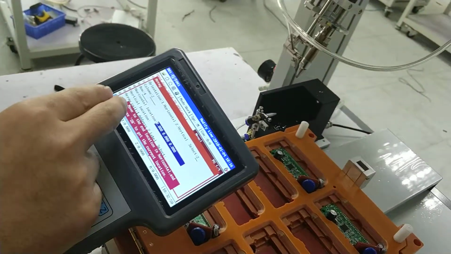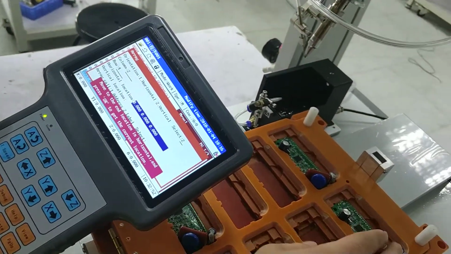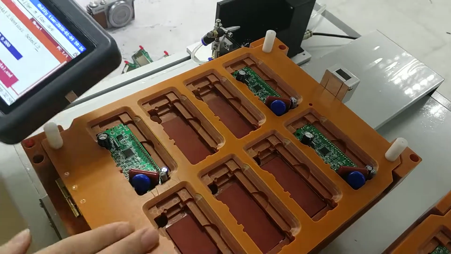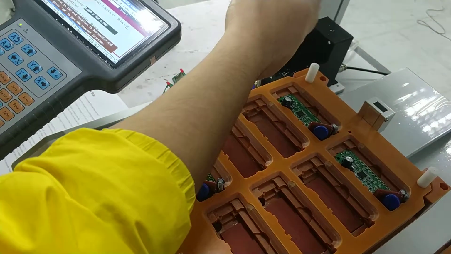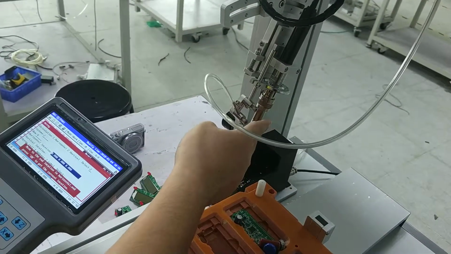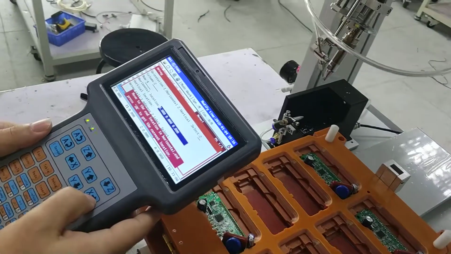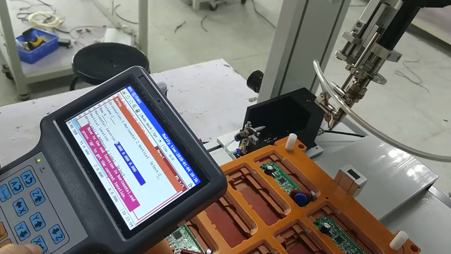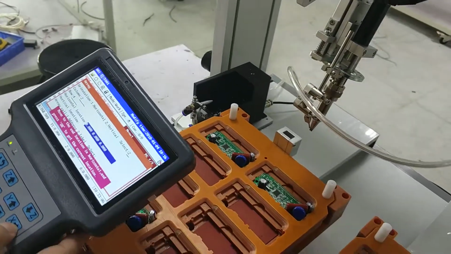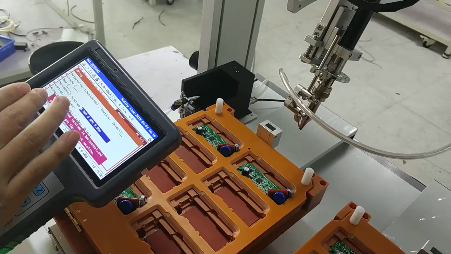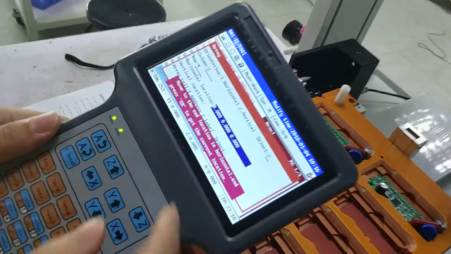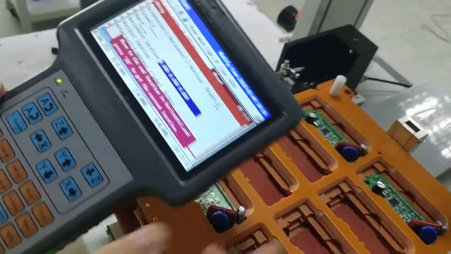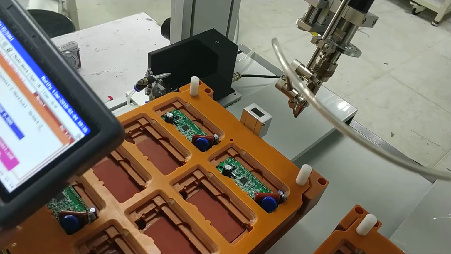Now it's the horizontal location, so we need to move the soldering horn to the horizontal location of the first soldering pad.